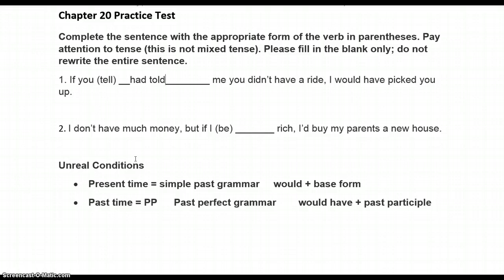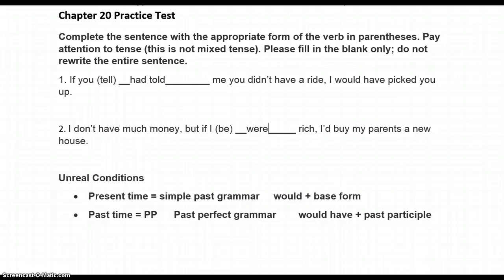Okay, for number two, first thing to do, as always, check the time. This is saying in general, I don't have much money. It's talking about simple present. So all of this is going to be about the present or future, which means this is the grammar that we want. Simple past grammar for the if clause, would plus base form, but that's already given to you. So for this one, I don't have much money, but if I were rich, I'd buy my parents a new house. Okay, so there's the answer for that.